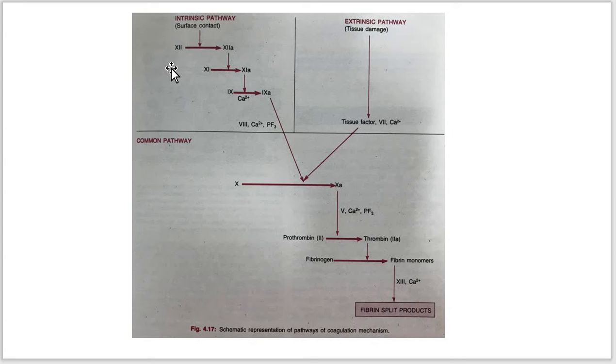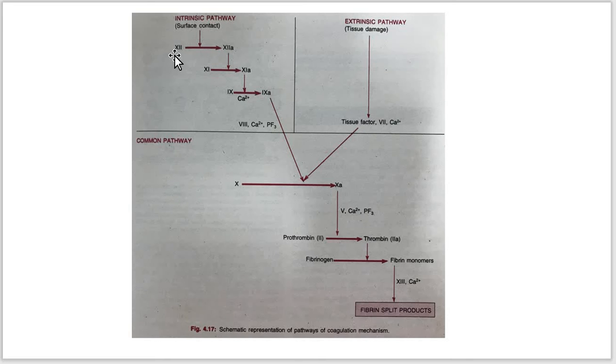In the intrinsic pathway, contact with an abnormal surface leads to the activation of clotting factor 12, and the sequential interaction of factors 11, 9 and 8, and finally factor X, along with calcium ion or factor 4 and platelet factor 3, which are sequentially activated.